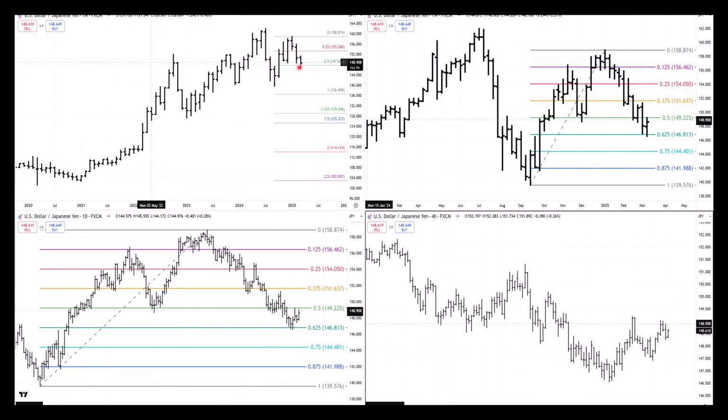It has paused at around the 50% milestone of this run down here. If it continues to the downside, that could be quite a big sell-off for the US dollar. And if we do continue down there, there's a very good chance we'll see that reflected in the other majors, Aussie, pound, and euro, going to the upside. The US dollar yen is a little bit of a wild card, though. You can see US dollar strength here that's not reflected in the other majors. And US dollar strength against the yen is more because the yen is going so terribly rather than the US dollar going strongly. But generally speaking, if the US dollar starts to sell off heavily against the yen, there's a pretty good chance we'll see it sell off against the other currencies as well.